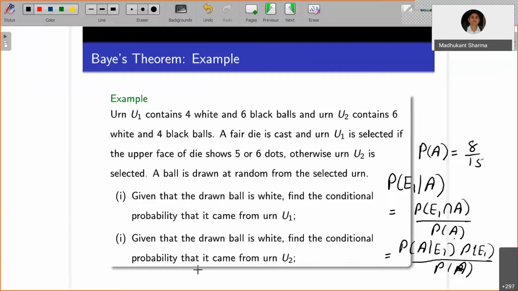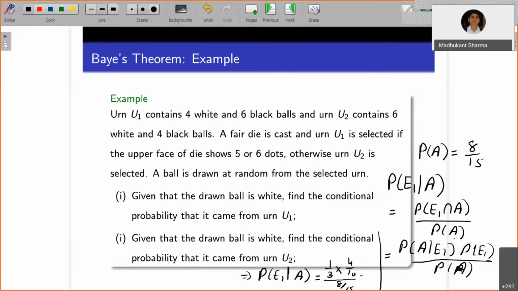So this will give you probability of E1 given A, that it came from urn U1 when the drawn ball is white, that equals, the probability of selecting E1 is 1 by 3 into the drawn ball is white from the selected urn was 4 by 10, divided by 8 by 15.